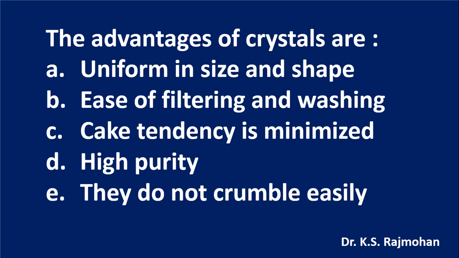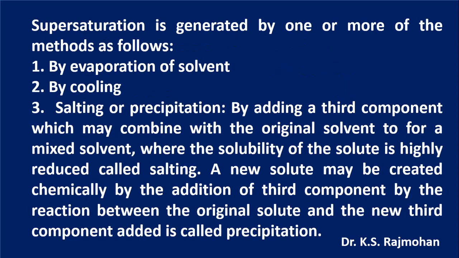Crystals can be formed only when there is supersaturation in a homogeneous solution. Once the solution is supersaturated, crystal formation takes place. Supersaturation can be brought about in a system by removing the solvent. Supersaturation is when the amount of solute present in the solvent is more than its critical content. If you are removing the solvent out of a two-component system A and B, you are reducing the content of B, thereby increasing the concentration. So it gets supersaturated. That is a major way. By evaporation of the solvent, we can bring in supersaturation.